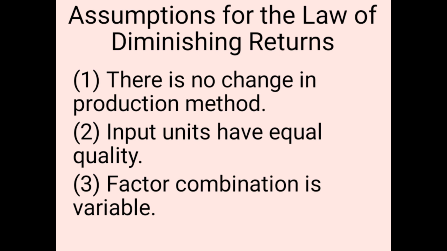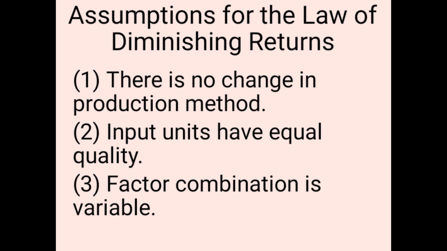So, what are the assumptions? Number one, there is no change in production function. We have to keep these things in mind: when we are using these assumptions, then and only then can we apply this law of diminishing returns. Otherwise, if we are not using these assumptions, we cannot apply the law of diminishing returns. So, here it comes. Number one, there is no change in production function.